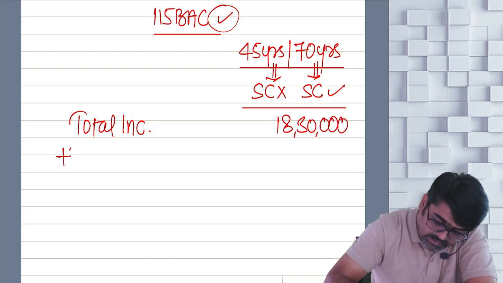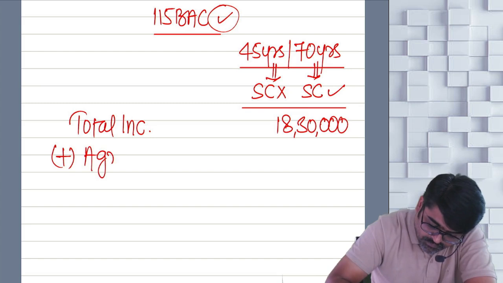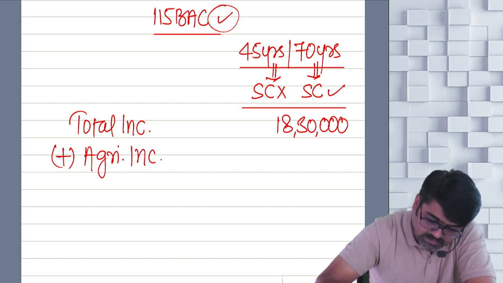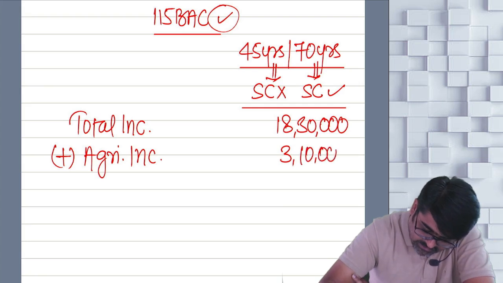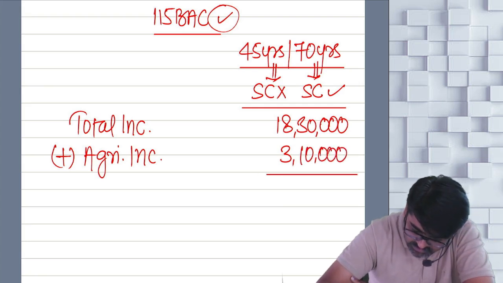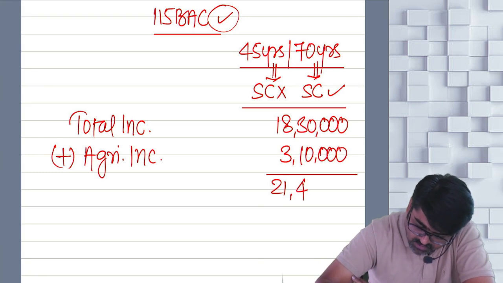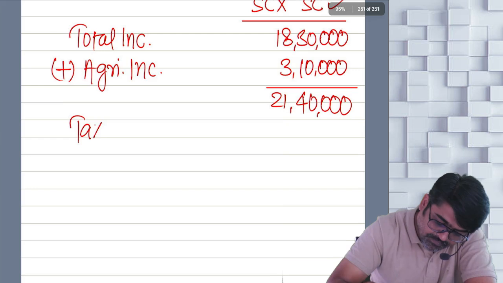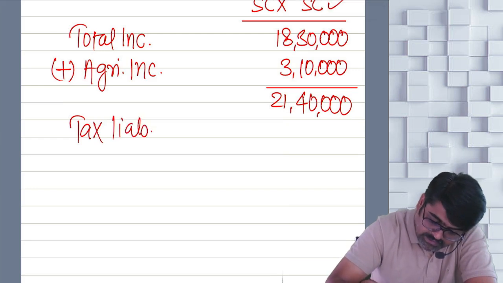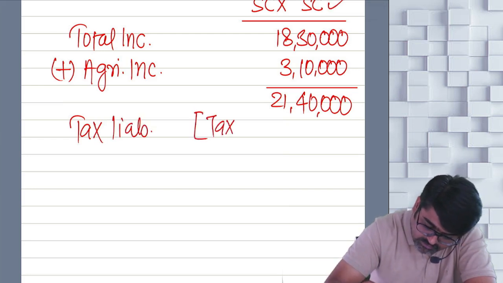Now in step 1, I will add agricultural income. How much is the agricultural income? 3,10,000. What is the total? 21,40,000. Now on this you are going to calculate the tax liability, which is nothing but tax 1.